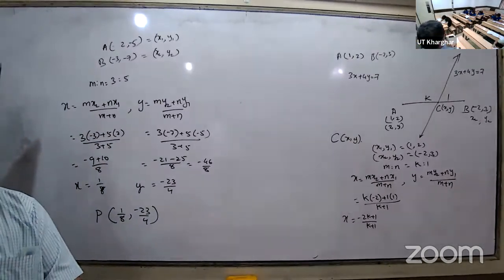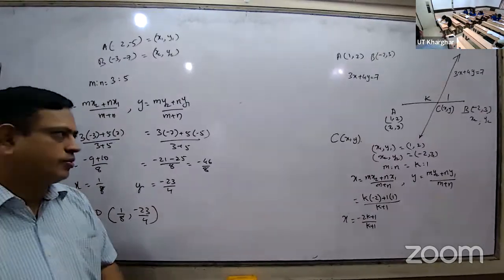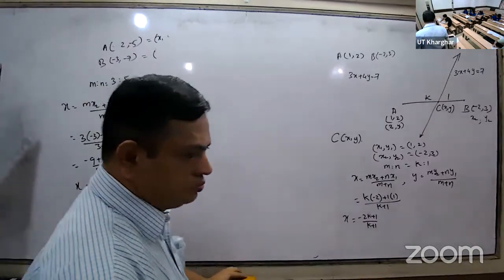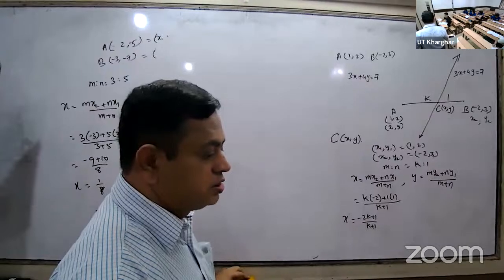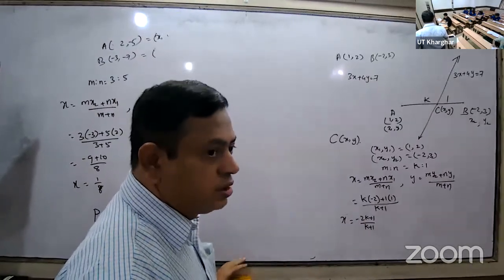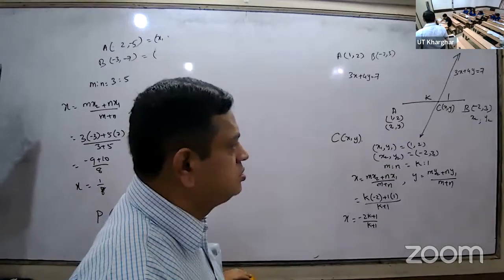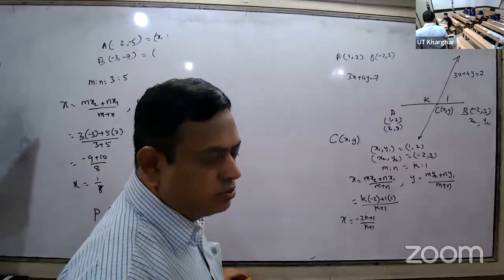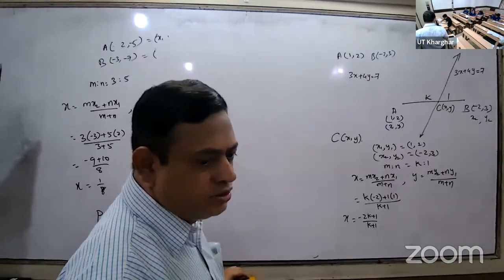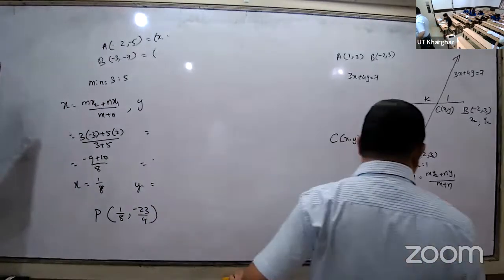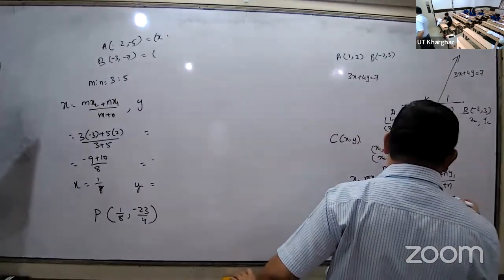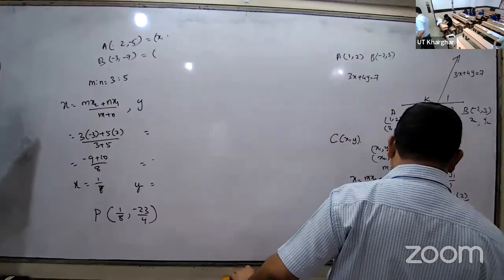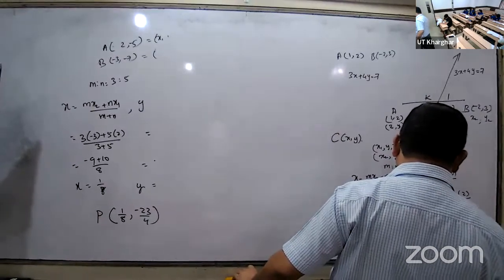Y is equal to (k times 3 plus 1 times 2) divided by (k plus 1), that is y is equal to (3k plus 2) divided by (k plus 1).